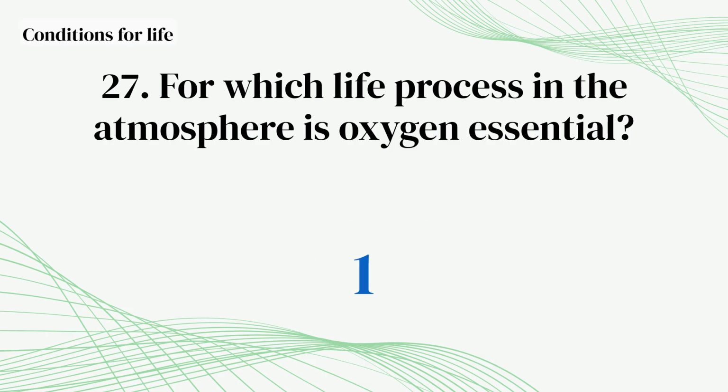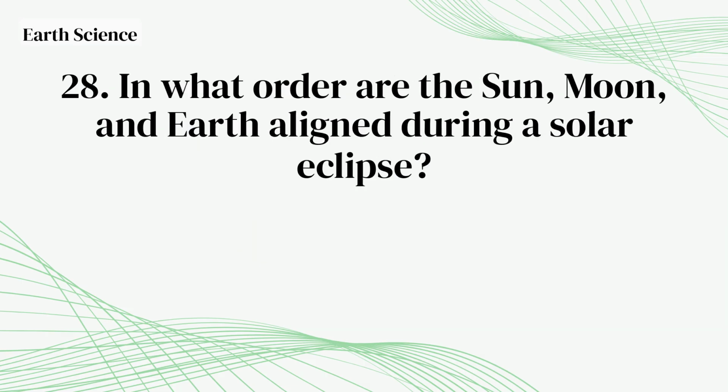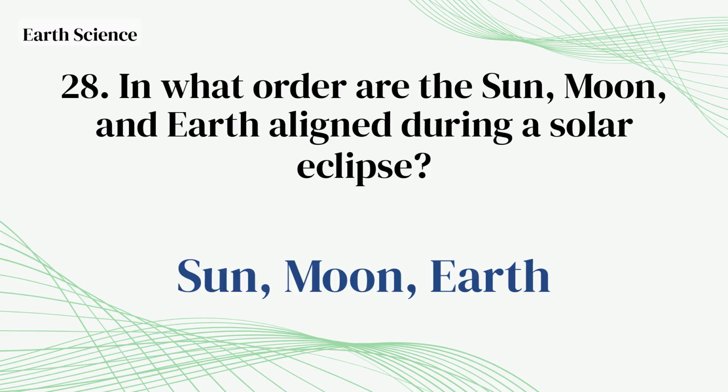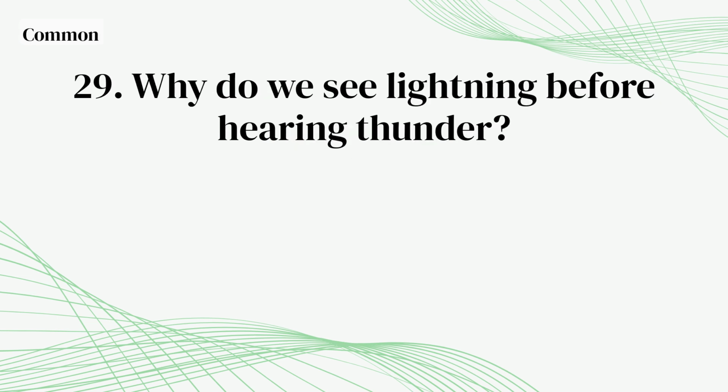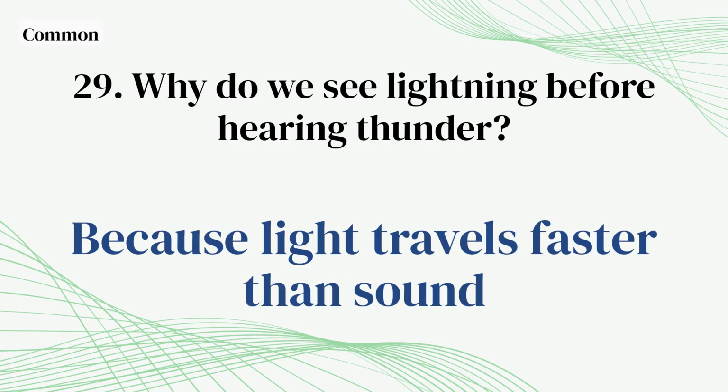Respiration. In what order are the Sun, Moon, and Earth aligned during a solar eclipse? Sun, Moon, Earth. Why do we see lightning before hearing thunder? Because light travels faster than sound.